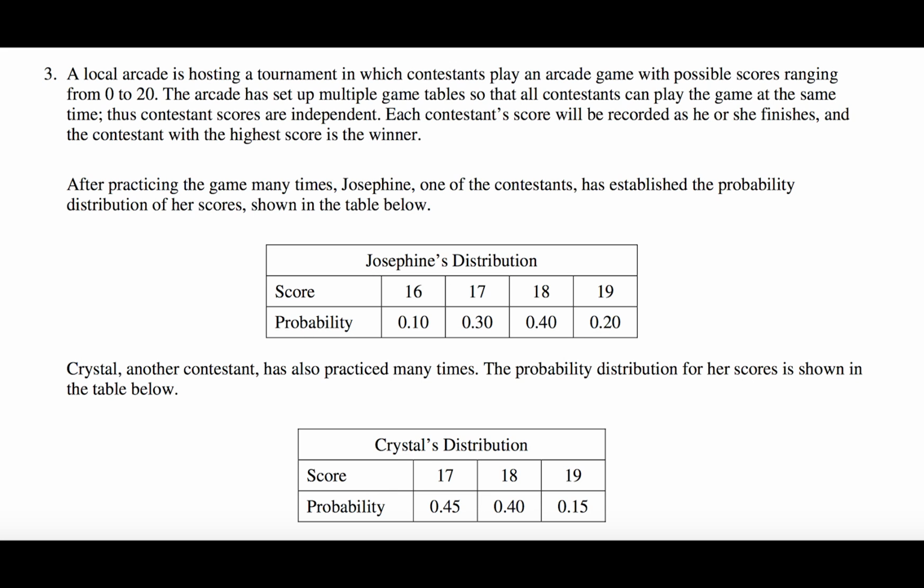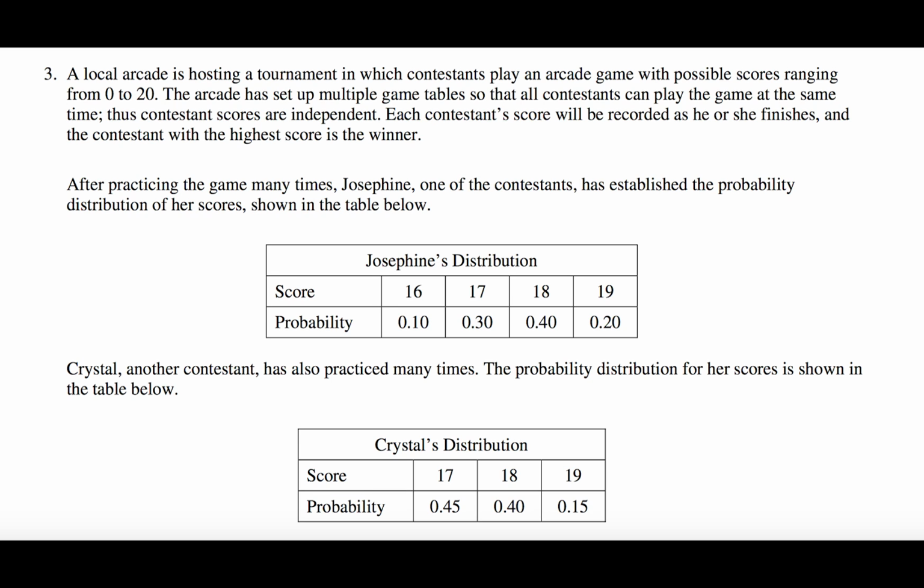We'll now go over number 3 of the 2008 AP Statistics free response questions. A local arcade is hosting a tournament in which contestants play an arcade game with possible scores ranging from 0 to 20. The arcade has set up multiple game tables so that all the contestants can play the game at the same time. Thus, contestant scores are independent. Each contestant's scores will be recorded as he or she finishes, and the contestant with the highest score is the winner. After practicing the game many times, Josephine, one of the contestants, has established the probability distribution of her scores, shown in the table below.